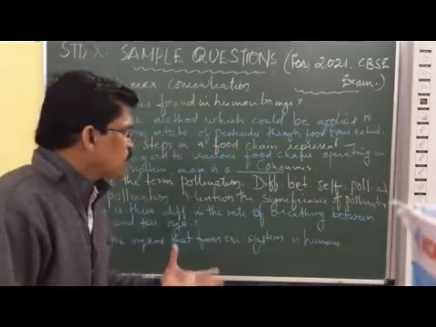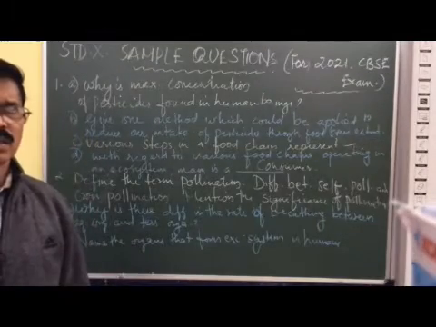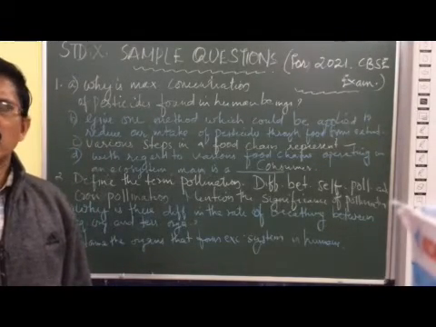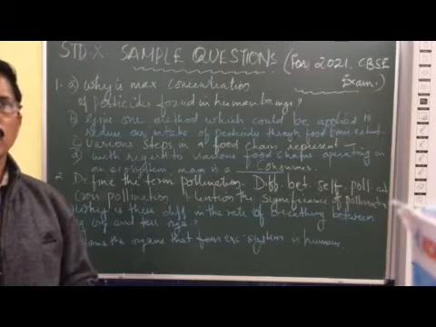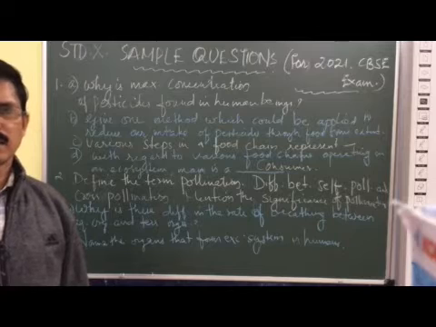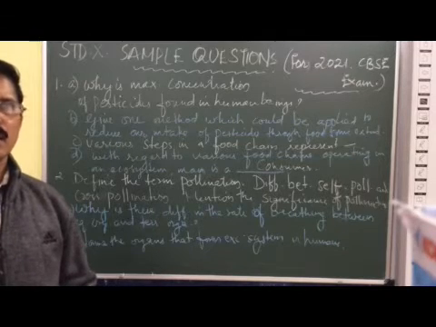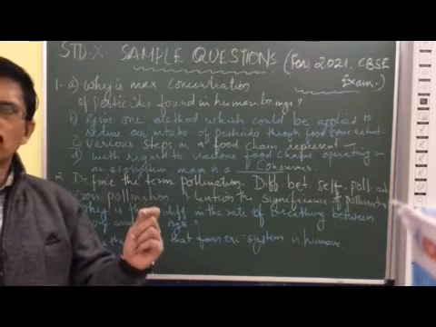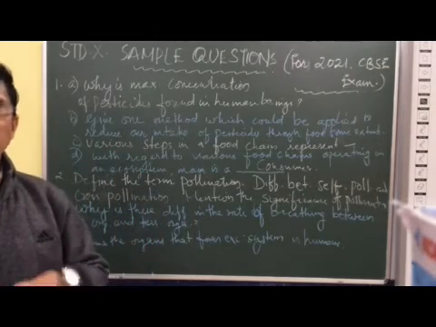What is the significance of pollination? There are many significances. Pollination helps in the process of fertilization, in which the fusion of male and female gametes takes place and results in the zygote.